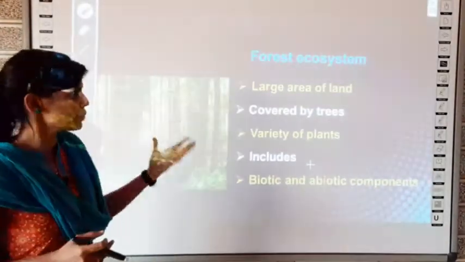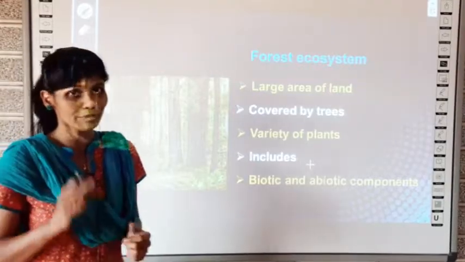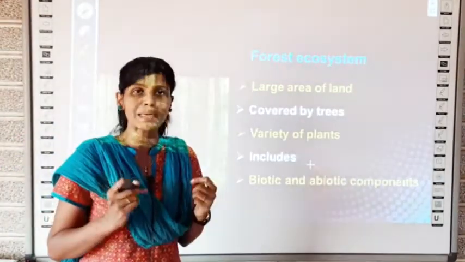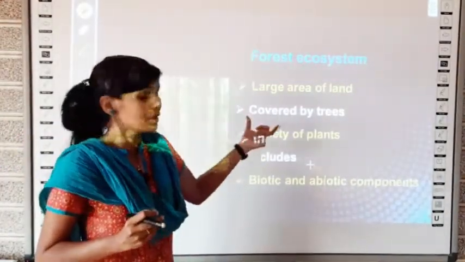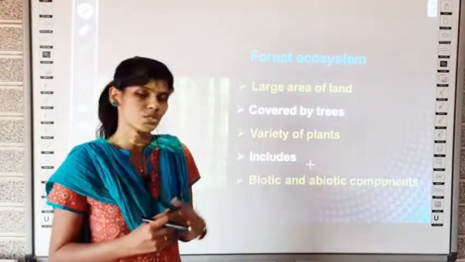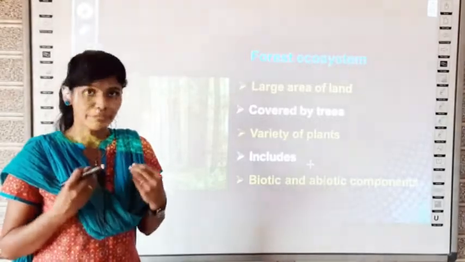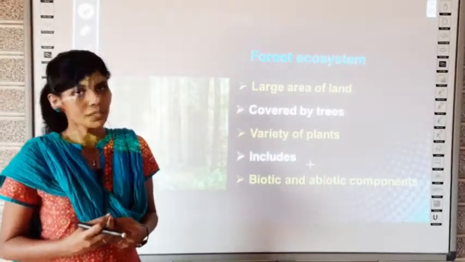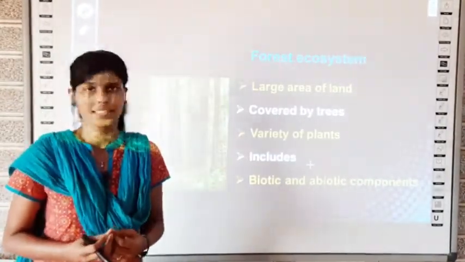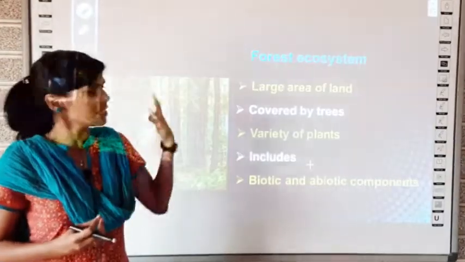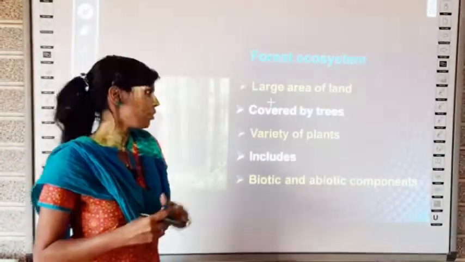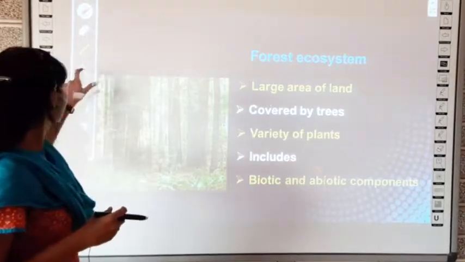So what properties have we studied about forest ecosystem? First of all, the land area will be larger, and it will be covered by trees, like densely packed trees. It will be of different varieties, and also it will include biotic components and abiotic components. These are all some properties of a forest ecosystem.